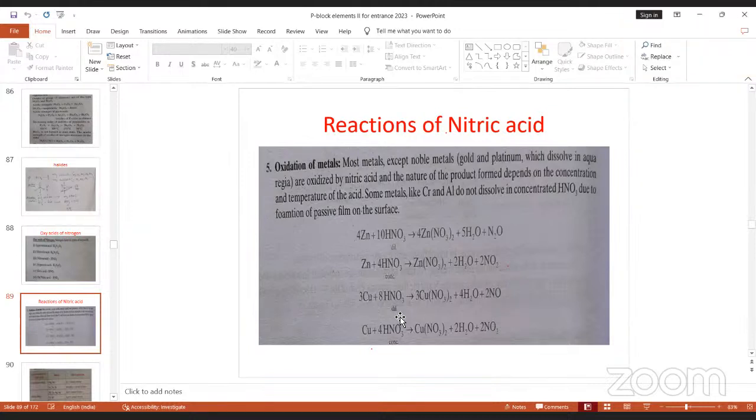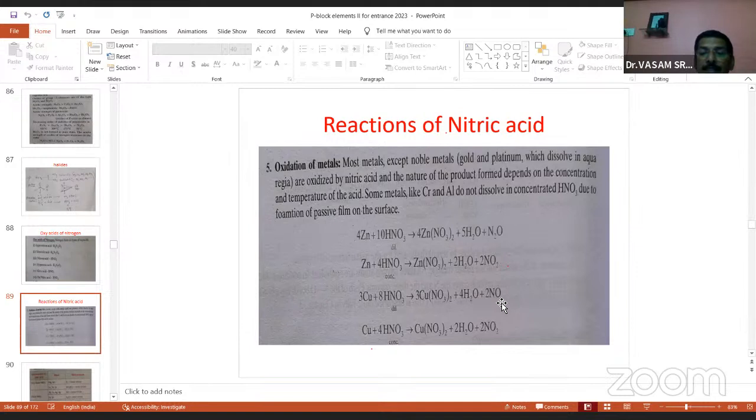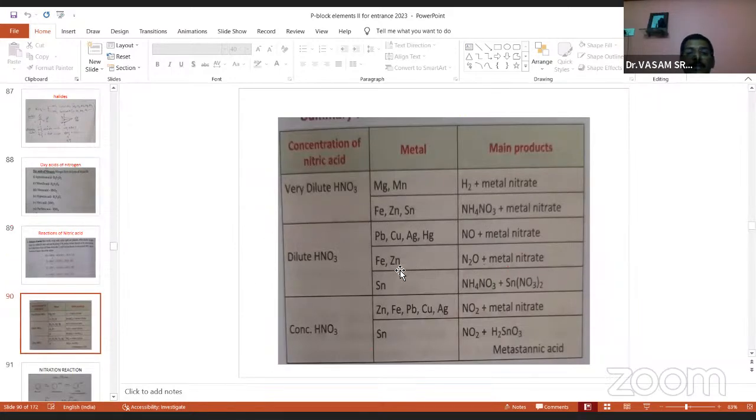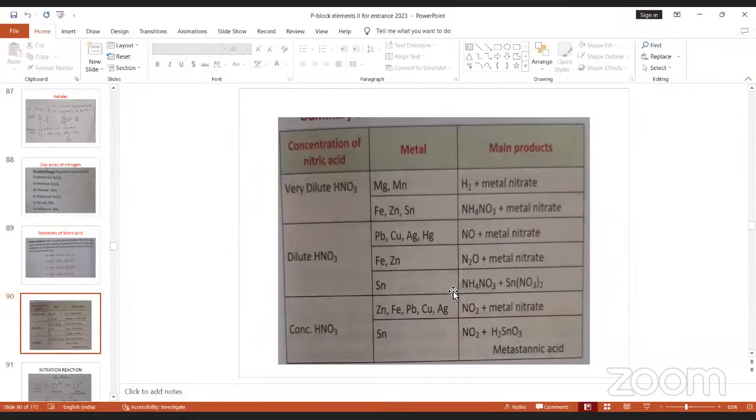Copper reacting with dilute nitric acid gives NO as a byproduct. The same copper reacting with concentrated acid gives NO2. So remember in your preparation, concentrate on this area, the reactions of metals with nitric acid, which are very important. The table is important. Okay, so the first concentration is very dilute HNO3.